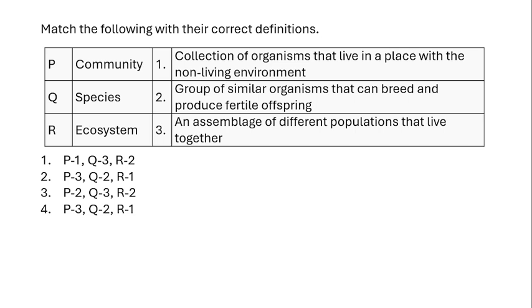So you have to match the correct definition of community, species, and ecosystem. So we all know that community is the assemblage of different populations that live together, and species is the collection of group of similar organisms that can breed and produce a fertile offspring, and ecosystem is the collection of organisms that live in a place with the non-living environment. So it includes both living and non-living components. So the right answer is 3, 2, 1.